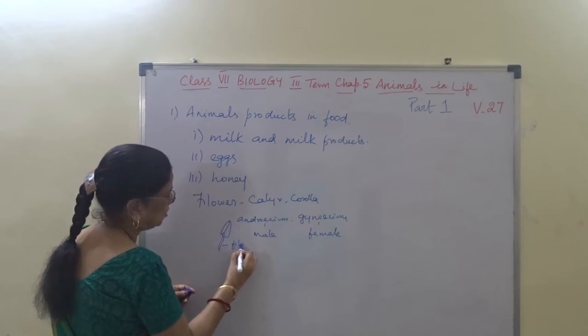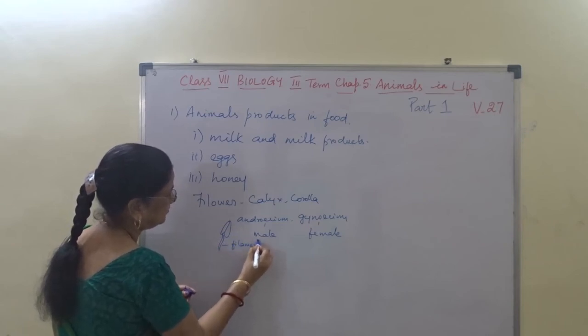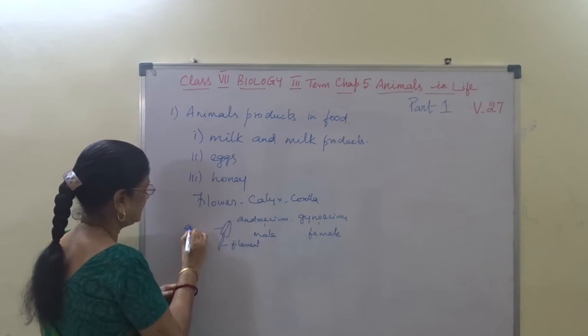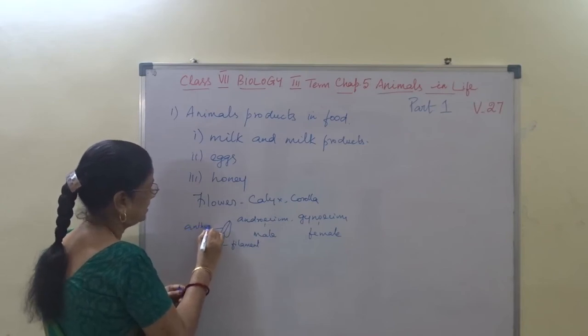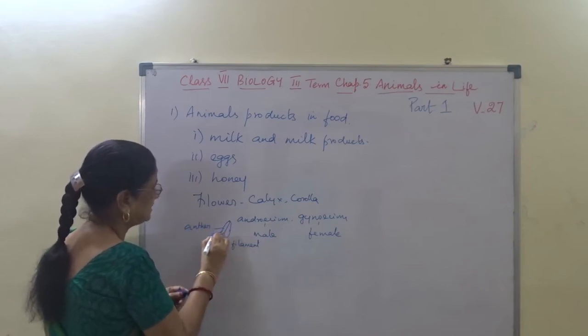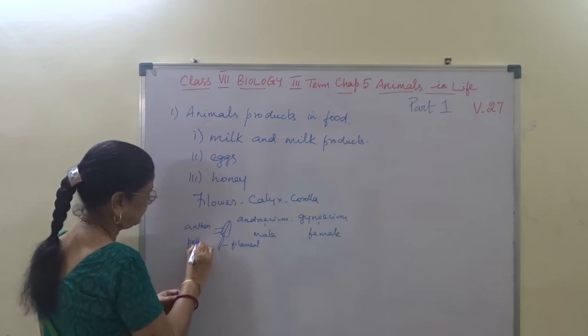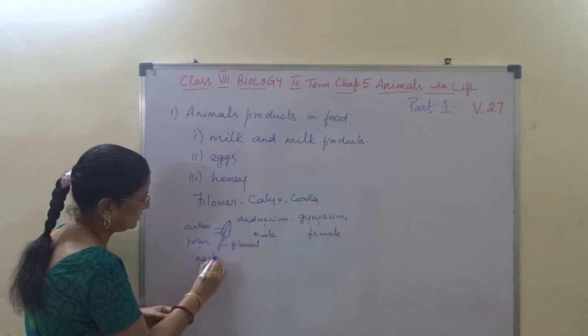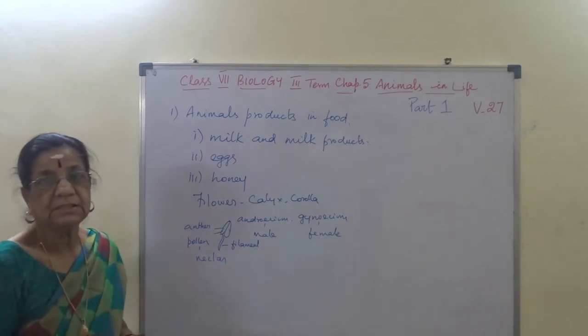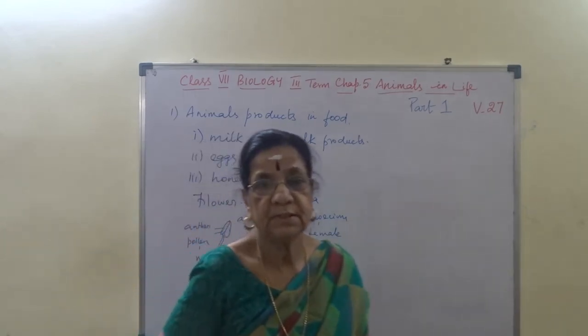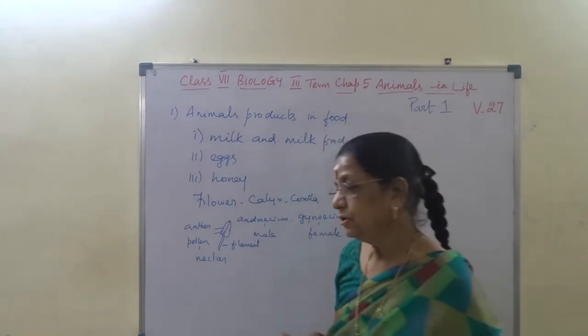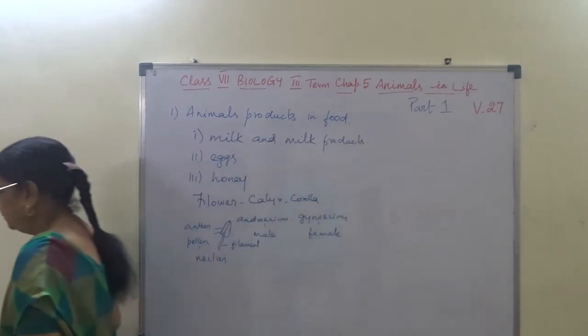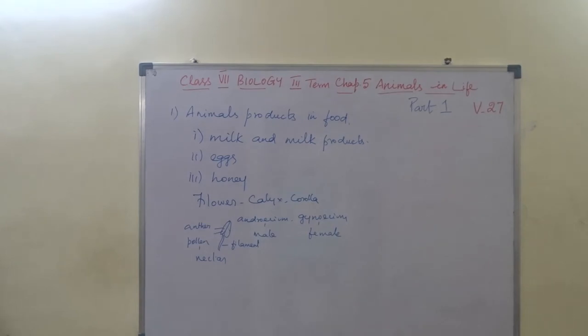A stalk called filament and anther lobe. And this anther will contain pollen. And this pollen will have nectar. Nectar is a sticky juice. So pollen contains nectar, and the honeybees will suck the nectar.